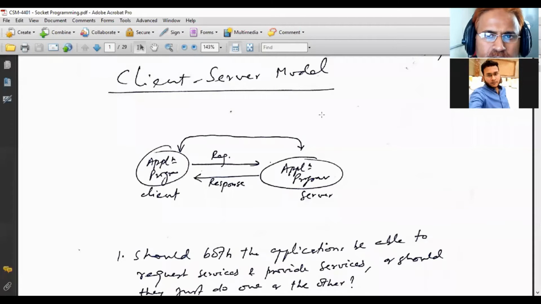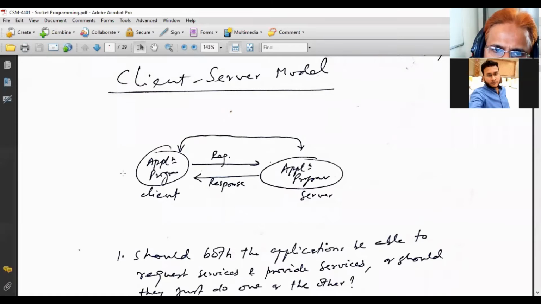So, okay, participants, today we will discuss unit number 3, that is socket programming or client server programming. So basically we are discussing the client server model: how does a client program interact with the application program on the server. Basically, two application programs are there. One is running on the client machine or the local machine, and another is running on the server machine. These two programs are communicating with each other.